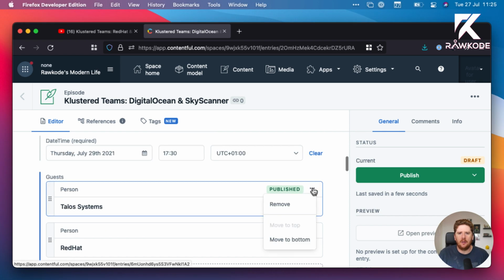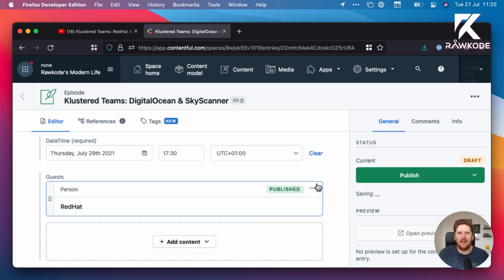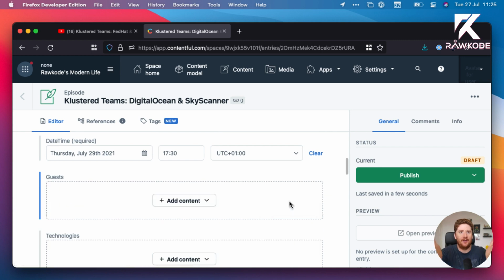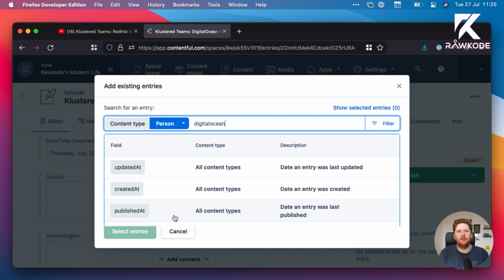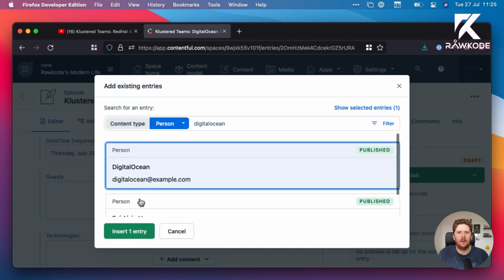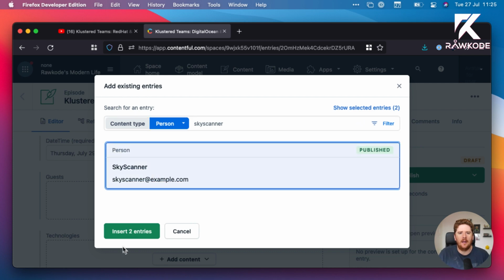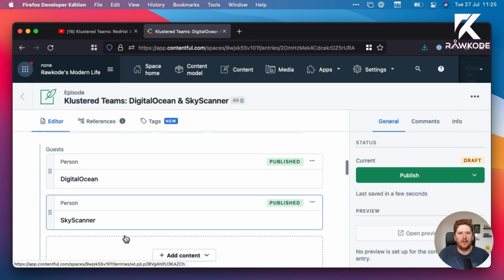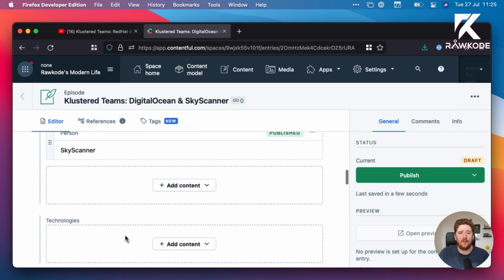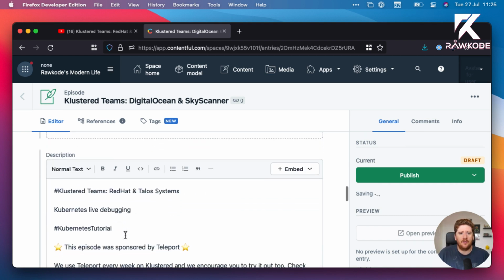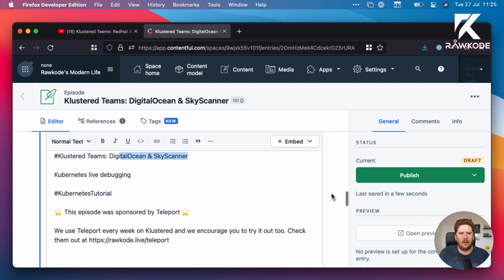And now we're going to change our teams. So we can hit move. This is what I get for trying to do it on my little monitor so I can look straight forward the whole time. Now we will add DigitalOcean. Thank you. And Skyscanner. And insert. And those are our two guests, two teams for this episode. We can scroll down here and update this. Now, yeah, this is slightly repetitive. I could definitely automate this too, but for now, it's all right.